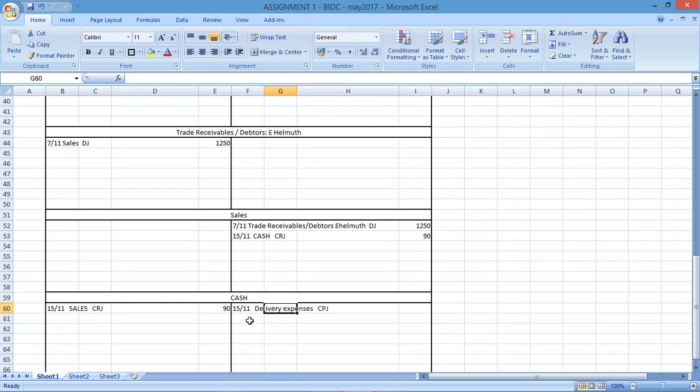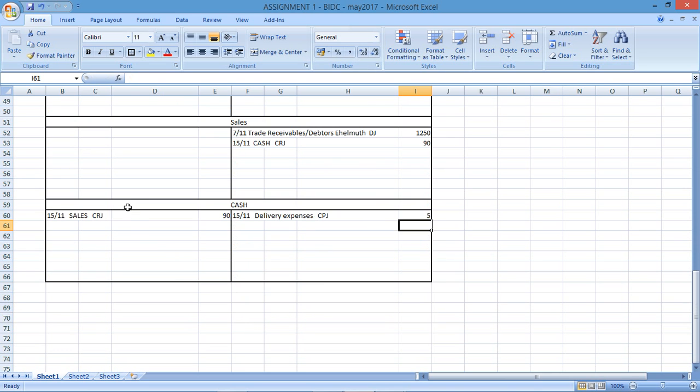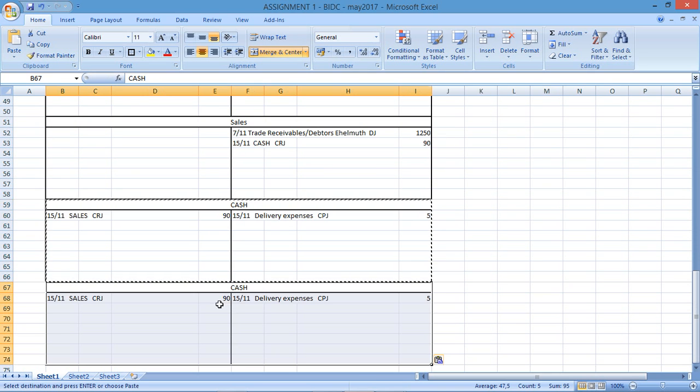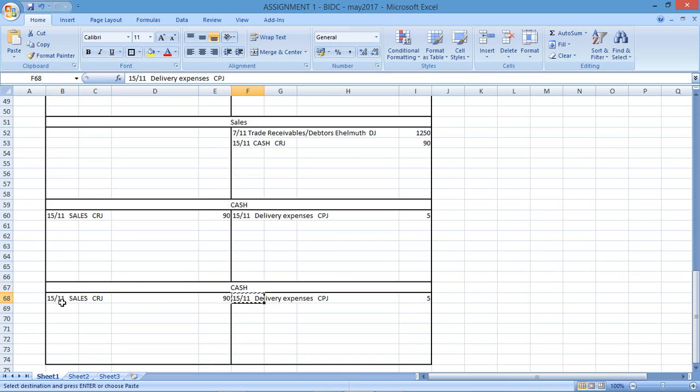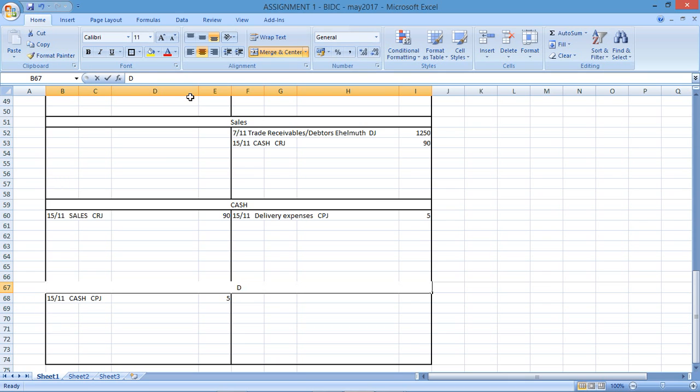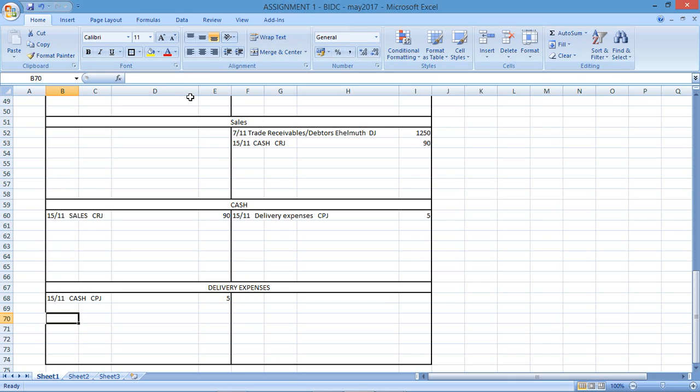They would have gone to the cash payments journal, and we would have recorded an amount of $5 against cash that would affect the delivery expense account. So I need to record a delivery expense, $5 coming from the cash. That would be a payment that I'm going to be making when transferring those goods to my customer. Delivery expenses. That's another T account that you would have to draw up.